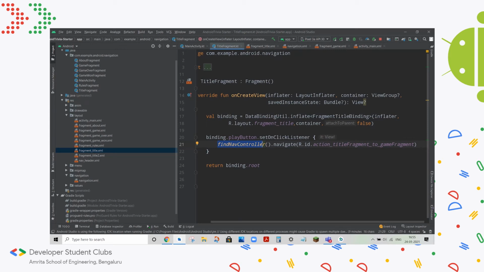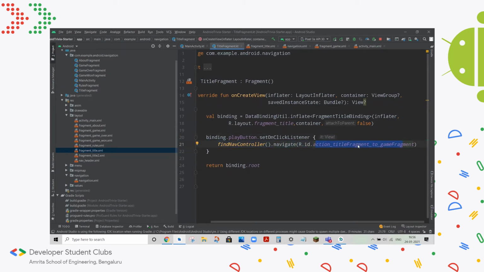So I said that the navigation library mainly includes three components: the nav graph, the nav host fragment, and the nav controller. We've seen two of them already in action, and this is the third one. This is basically what lets us navigate from one fragment to another. I think the code makes sense if you read it in a proper manner. You're calling the nav controller and you're saying navigate with this action.